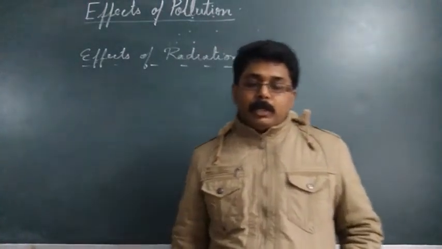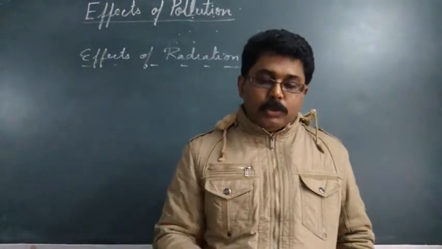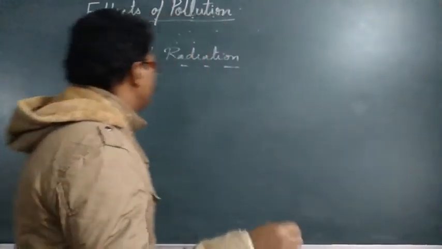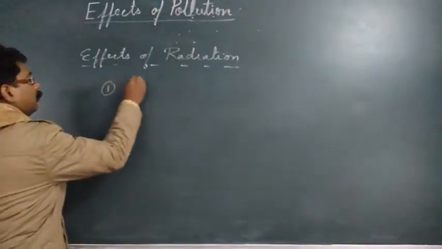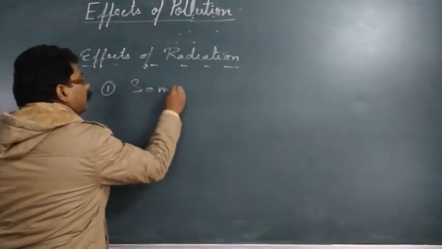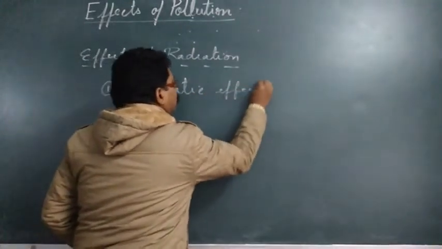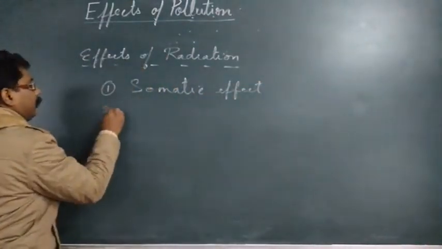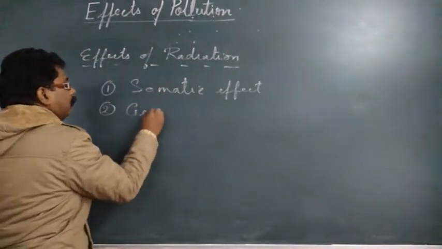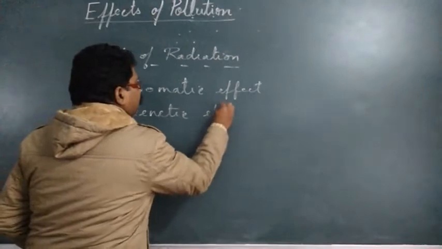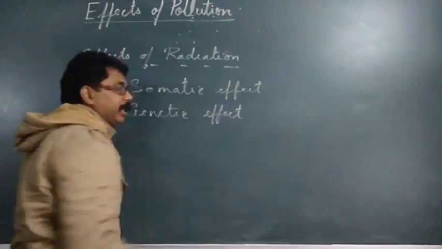Now let's see about the effects of radiation. Usually radiation has two types of effect. The first is known as the somatic effect, and the second is the genetic effect.